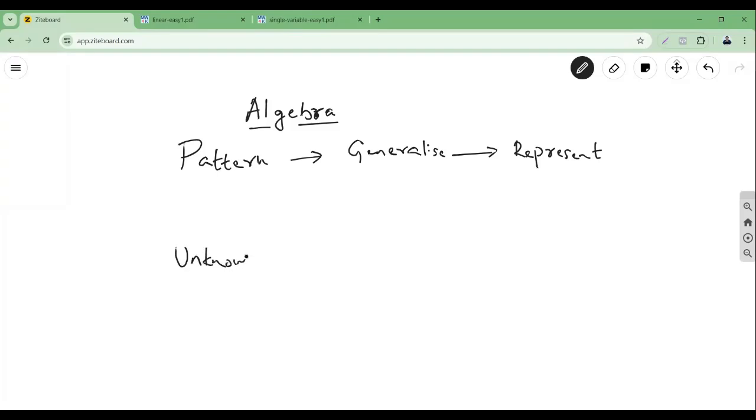Some parts were known, and using this information they wanted to find out what is unknown. So these are the situations where, according to me, algebra is very, very useful.